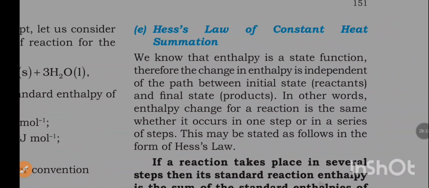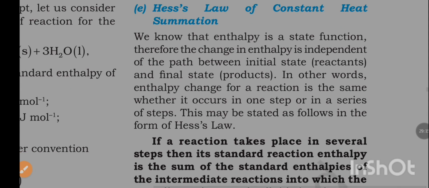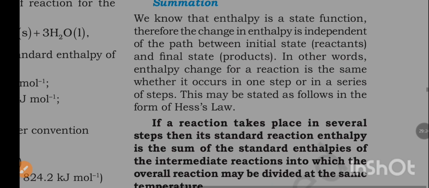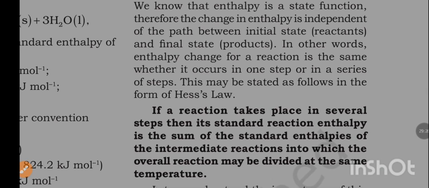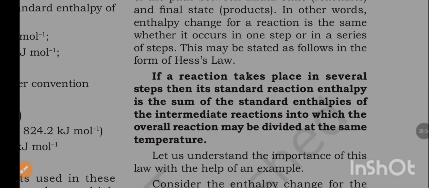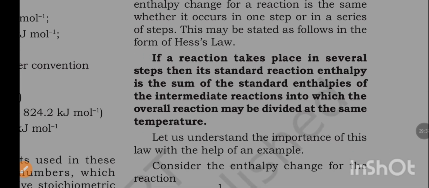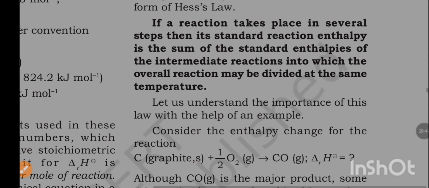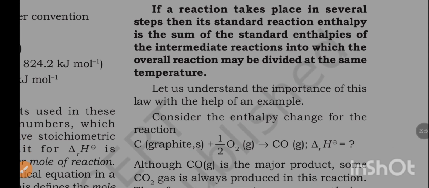Hess's law of constant heat summation. We know that enthalpy is a state function, therefore the change in enthalpy is independent of the path between initial state reactants and final state products. In other words, enthalpy change for a reaction is the same whether it occurs in one step or in a series of steps. This may be stated as follows in the form of Hess's law. If a reaction takes place in several steps, then its standard reaction enthalpy is the sum of the standard enthalpies of the intermediate reactions into which the overall reaction may be divided at the same temperature.